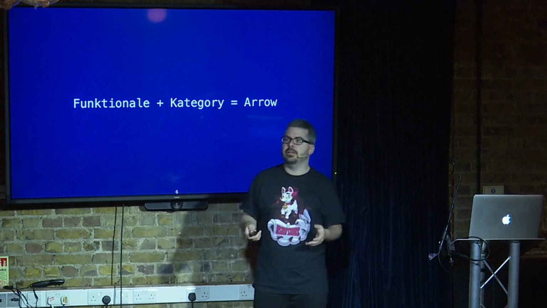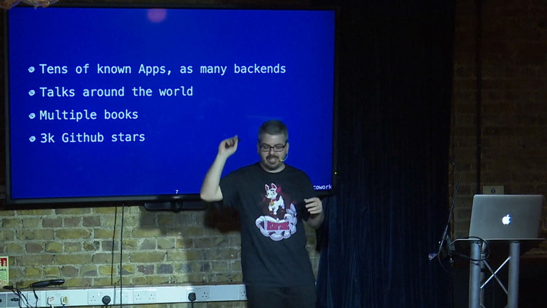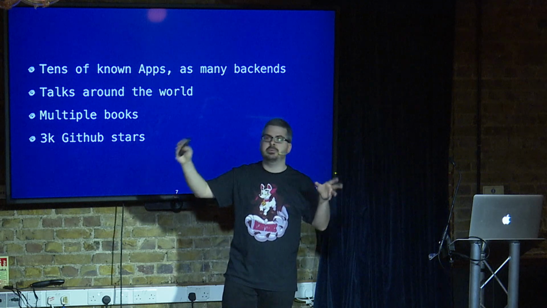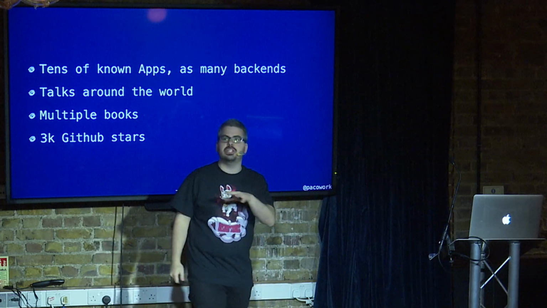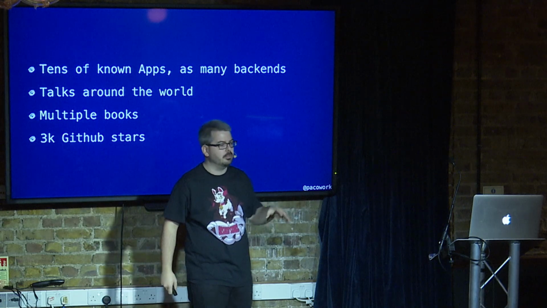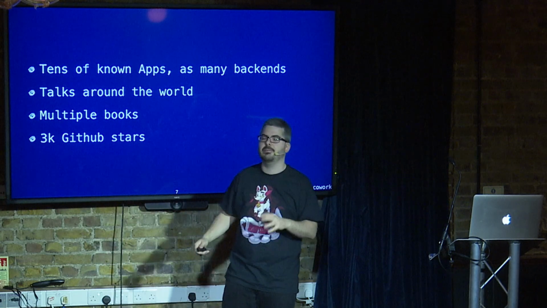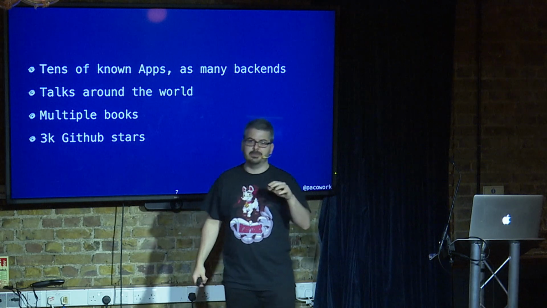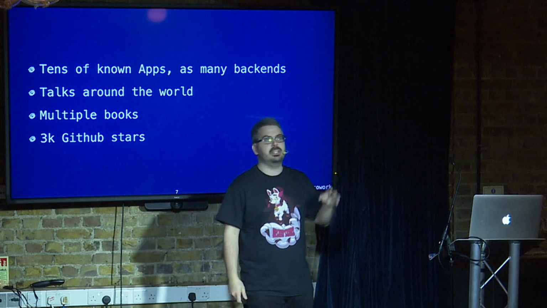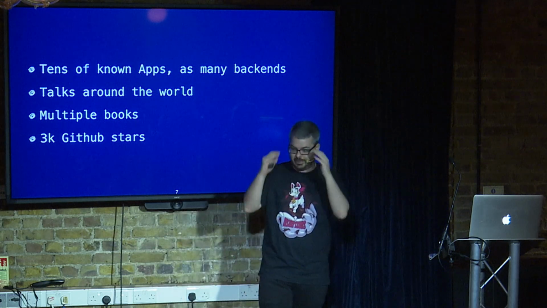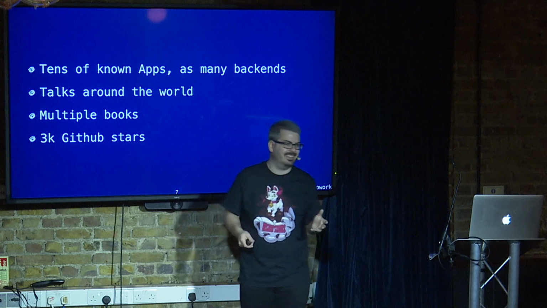So we've reached a point after a couple of years where we have tens of apps using the library. We also have several backends. We know about people using this in the wild. We're talking banks, small startups, big companies. I cannot say names because of copyright and whatever, but important people. There's already talk about this around the world. Someday we showed up and there's a guy in Romania giving a talk about Arrow. It's like, oh my God, that's amazing. How do we even get here?